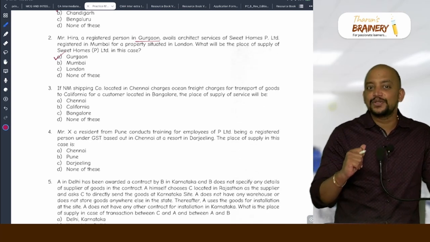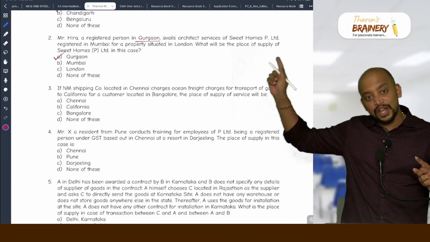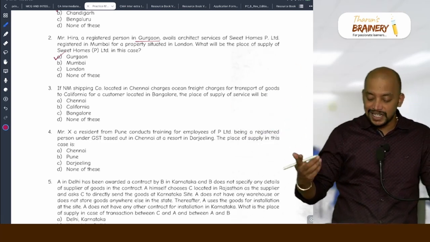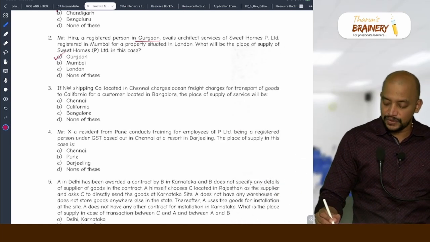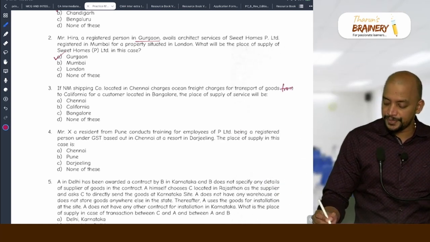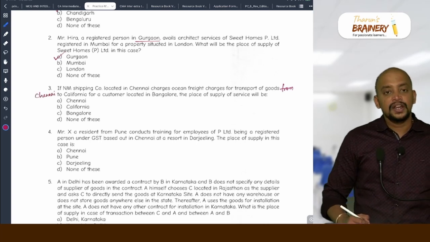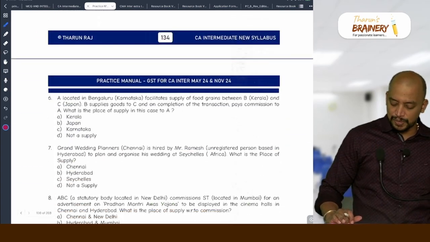Where do we have a seaport? We have it in Chennai only. The customer is a Bengaluru customer, but the transportation of goods is actually from Chennai. You can write there from Chennai to California. Now what will be taken as place of supply? Chennai will be taken as place of supply.